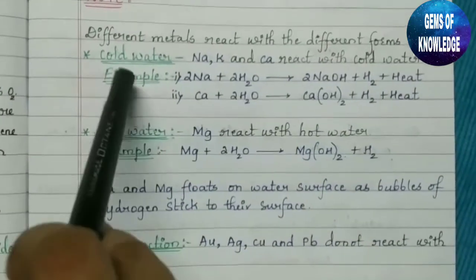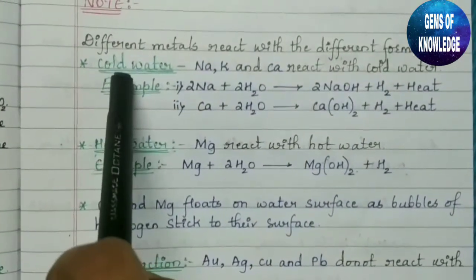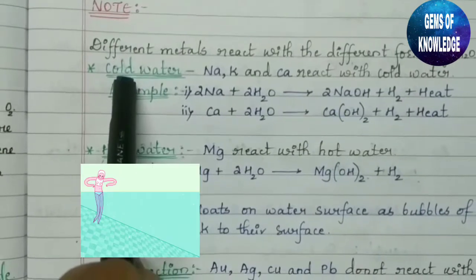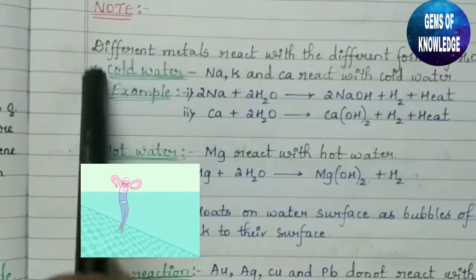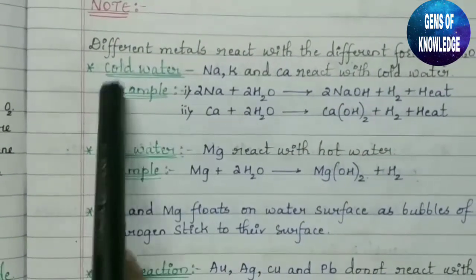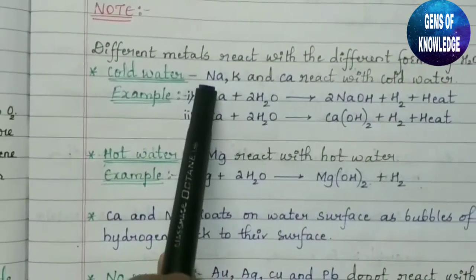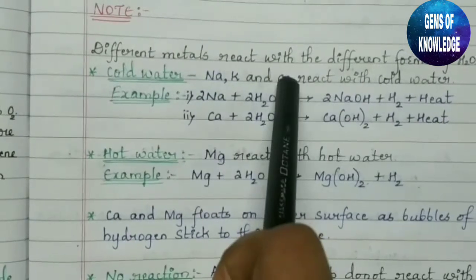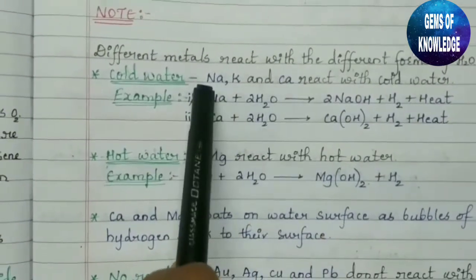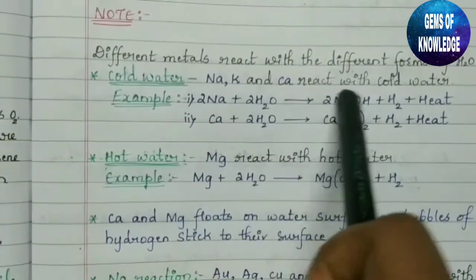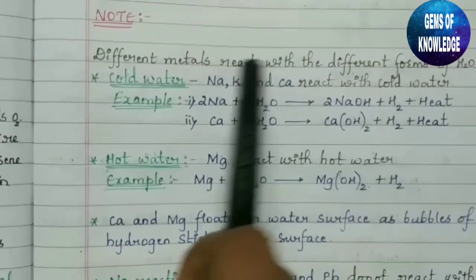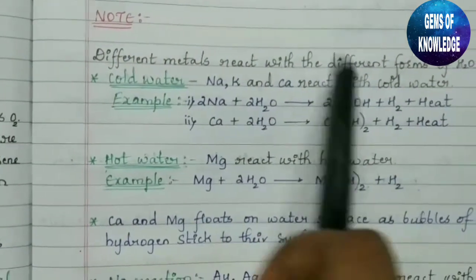Here 4 cases are there. The first case is cold water. How do metals react in the case of cold water? You can see Na, K and Ca. Na is sodium, K is potassium and Ca is calcium. So sodium, potassium and calcium react with cold water. Only these 3 metals can react with cold water.